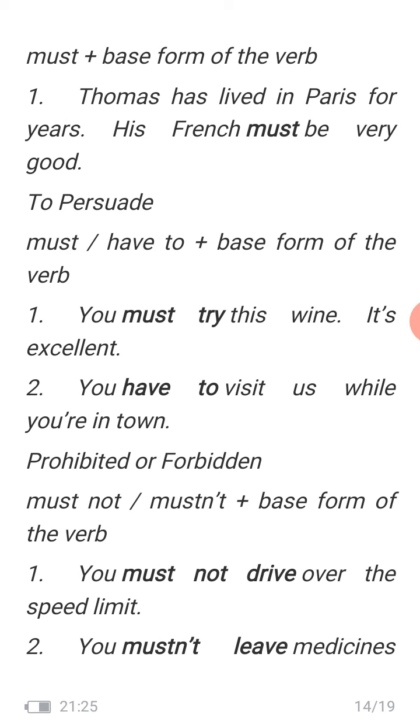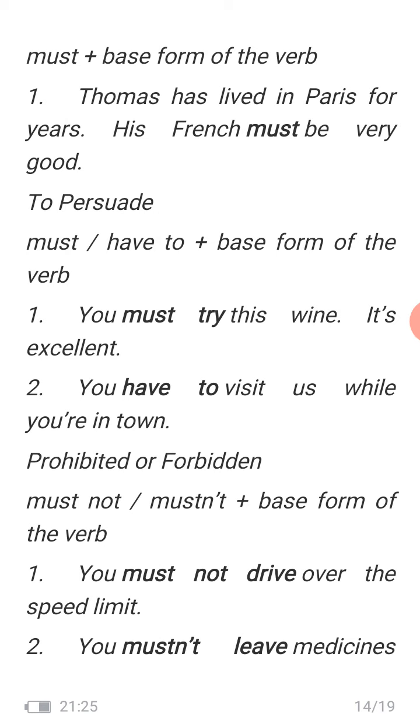Thomas has lived in Paris for years. His French must be very good. Thomas has lived in Paris. When you live in a particular place, then somehow or anyhow you come to know, you learn the language of that area. To persuade: must, have to, plus the base form of the verb.